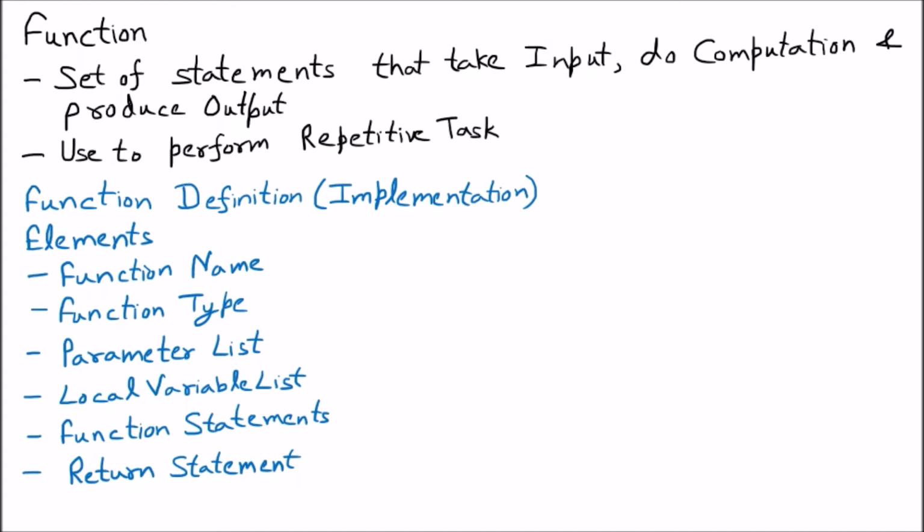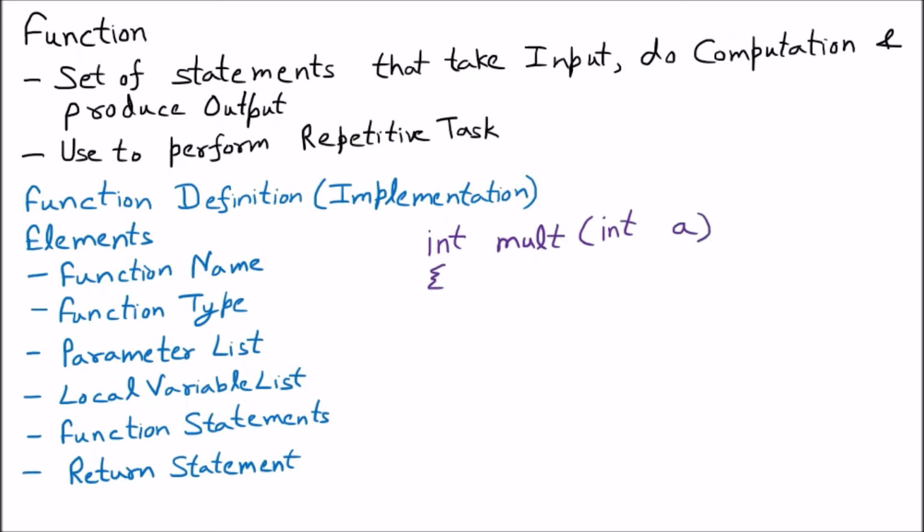So I'm taking one example to make you understand the function implementation. Let us suppose we have int mult for the multiplication. I have taken an example. In the bracket I am writing int a, and that is a function.